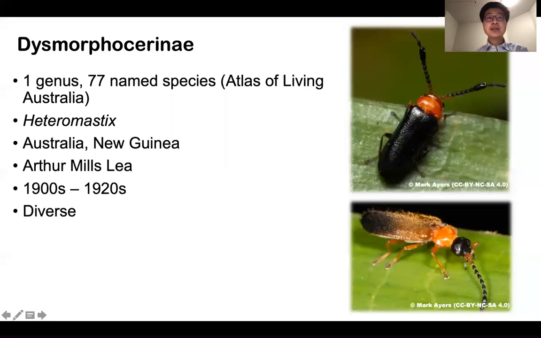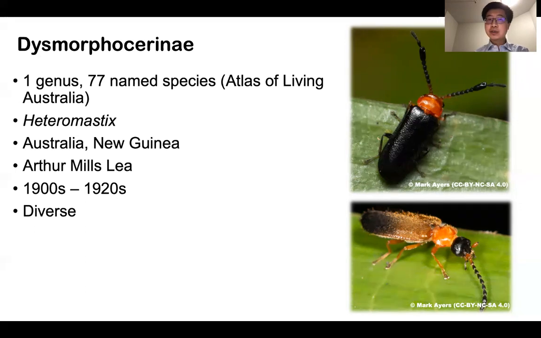Now let's go through each group of Australian Cantharidae. The first one is Dysmorphocerinae. It contains 1 genus in Australia, Heteromastix, with 77 named species. This genus is also distributed in New Guinea, although most of the species are documented from Australia. Most of the species were described by Lea during the 1900s to 1920s.